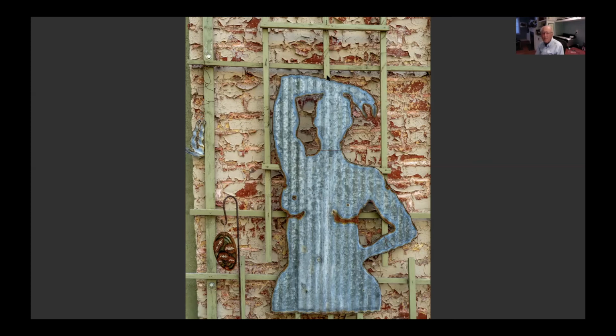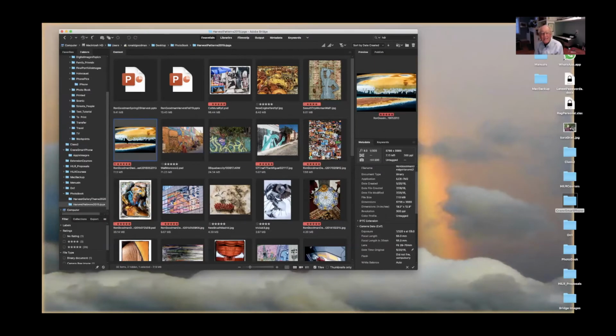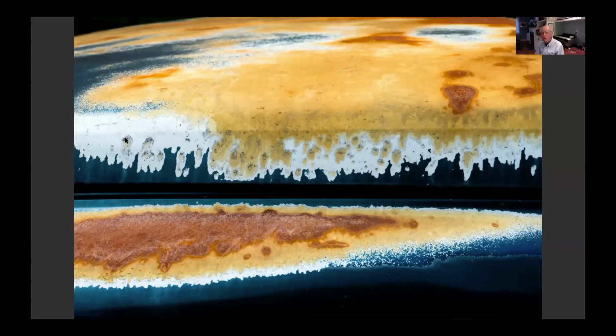And all of a sudden, you can find images that you were never able to see before in a major city. I think New York is probably the same kind of thing. And it doesn't have to, this is the hood of a car. This is the rusted hood of a car. Again, pure design, pure color, pure line.